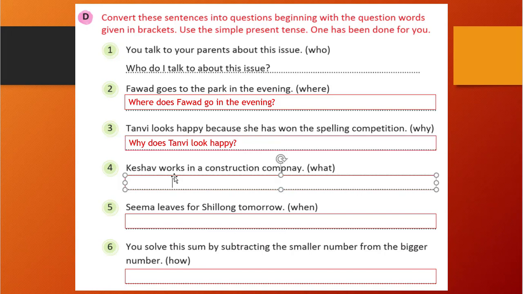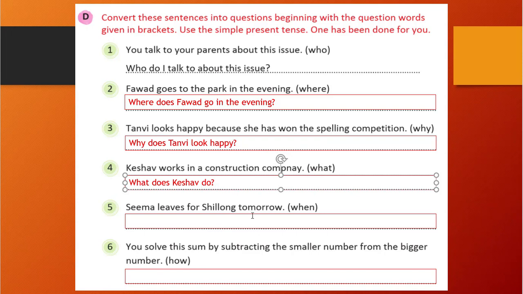Correct. Similarly, Keshav works in the construction company. Keshav works, that is construction company. That is our answer. That is the object. So we will remove construction company. Right. So what will be our question? What does Keshav do? Our question will be what does Keshav do? Because what, then we will write does because Keshav is a singular form. So we wrote then Keshav in place of he, she, or it, or a singular noun, and then we wrote do. That's it.